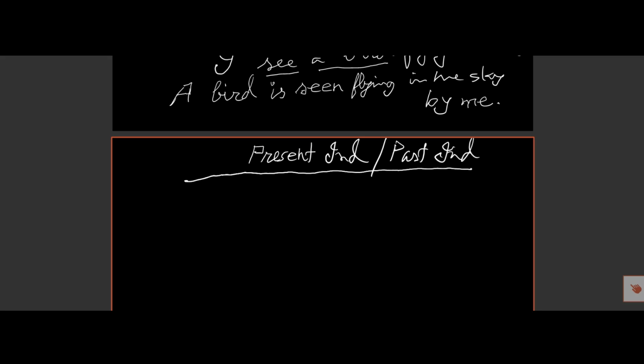How can we change the active voice into passive if the sentence is in the present indefinite or past indefinite?